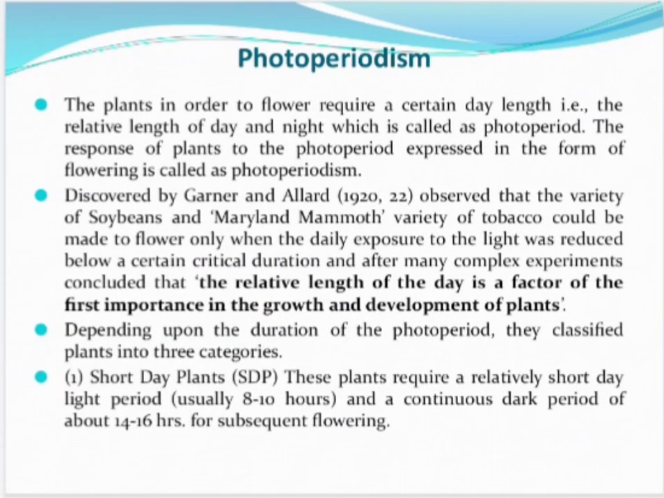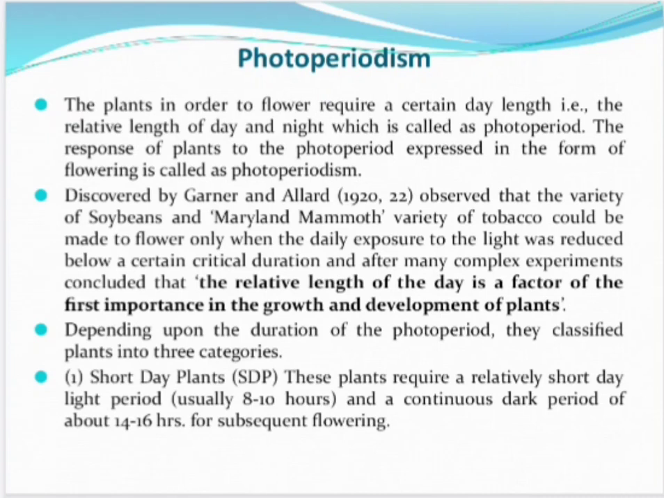The phenomenon of photoperiodism was first discovered by Gardner and Allard in 1920 and 22 respectively, who observed that the Biloxi variety of soybeans, Latin name Glycine max, and Maitland mammoth variety of tobacco Nicotiana tabacum could be made to flower only when the daily exposure to the light was reduced below a certain critical duration, and after many complex experiments concluded that the relative length of the day is a factor of the first importance in the growth and development of plants.